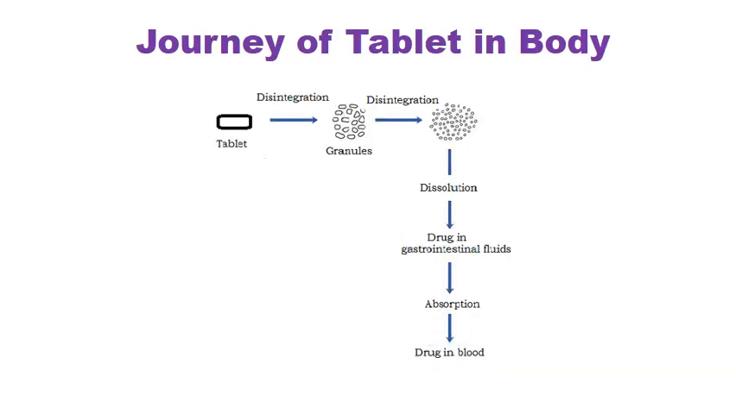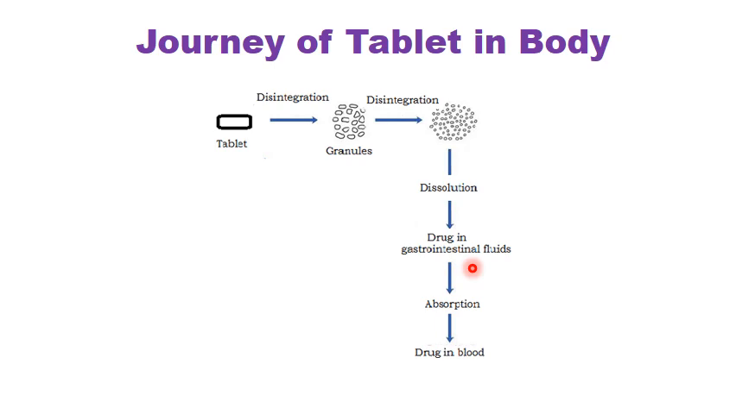First of all, I would like to explain to you the journey of a tablet in the body. What happens when you take a tablet orally? First, it goes to the stomach and the small intestine. In the stomach or small intestine, the tablet undergoes disintegration to give granules. These granules disintegrate to give fine drug particles. So these fine drug particles undergo dissolution and now the drug is present in the gastrointestinal fluids.